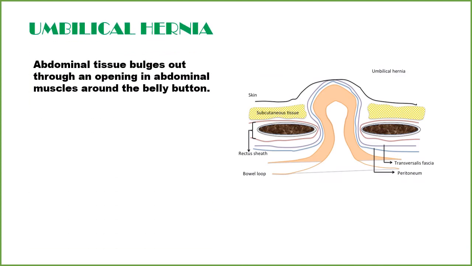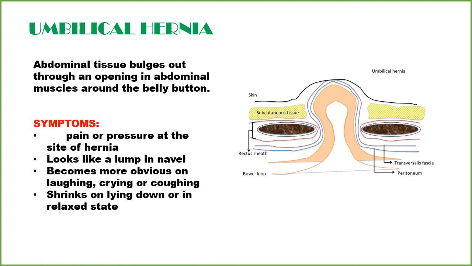Umbilical hernia. Abdominal tissue bulges out through an opening in the abdominal muscle around the belly button. Symptoms include pain or pressure at the site of the hernia. It looks like a lump in the navel, becomes more obvious on laughing, crying or coughing, and shrinks on lying down or when relaxed.